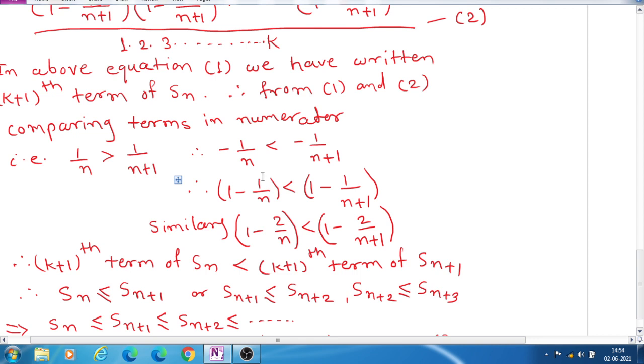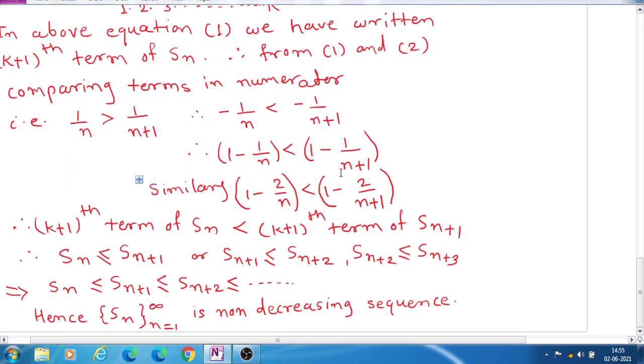Changing sign, we get the opposite sign here. Instead of greater than we write less than. So minus 1 upon n is less than minus 1 upon n plus 1, and adding 1 to both sides, we get 1 minus 1 upon n is less than 1 minus 1 upon n plus 1. So these two brackets are compared, and we say that 1 minus 1 upon n is less than 1 minus 1 upon n plus 1.